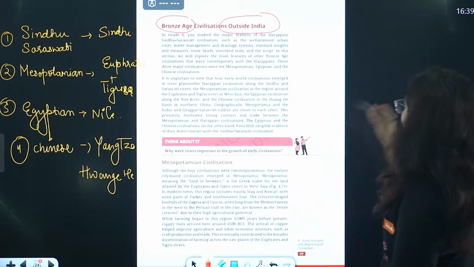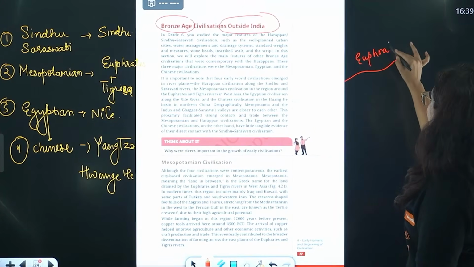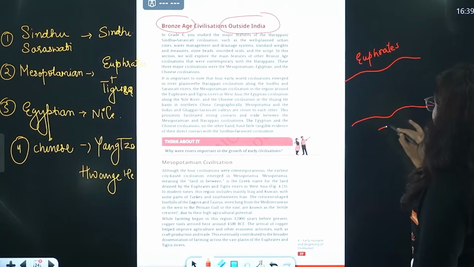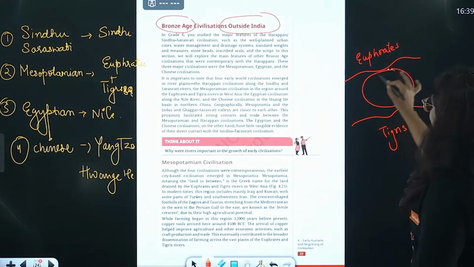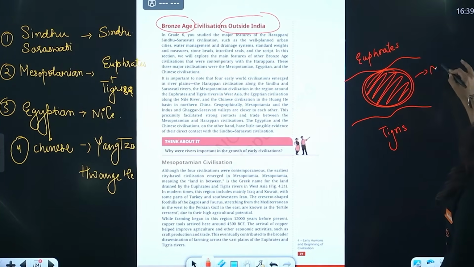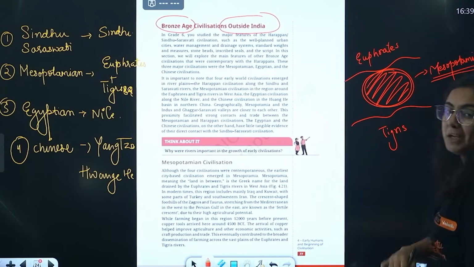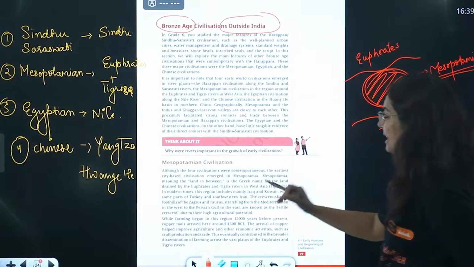There were 2 rivers, river Euphrates, and the other one in the south, Tigris. The fertile land between these rivers, land in between, is famously known as the Mesopotamian civilization.